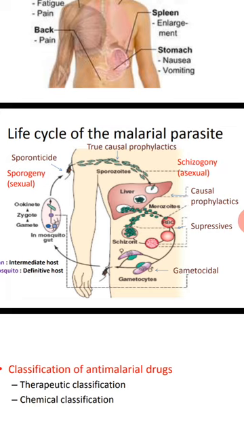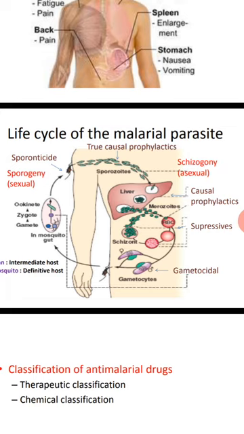Meanwhile, the parasite enters the liver hepatocytes, where it converts into another form, the schizont. Each sporozoite is converted into a schizont, and each schizont is filled with many merozoites.